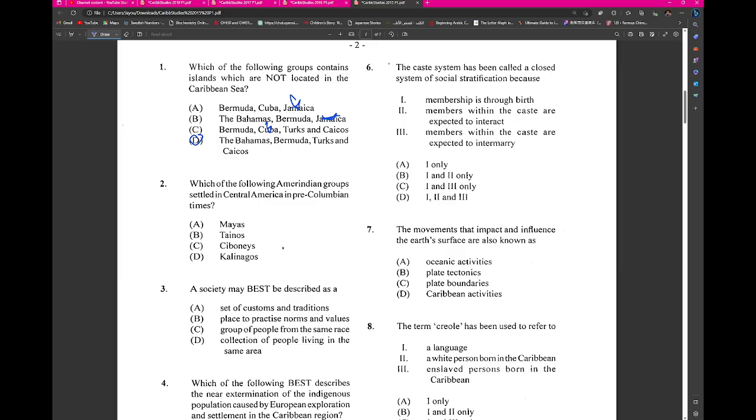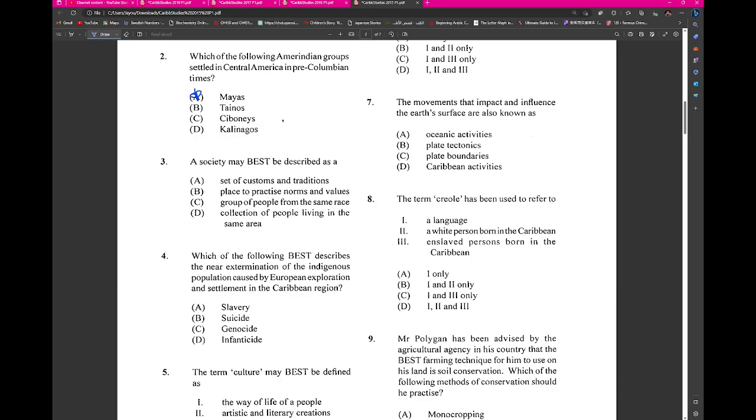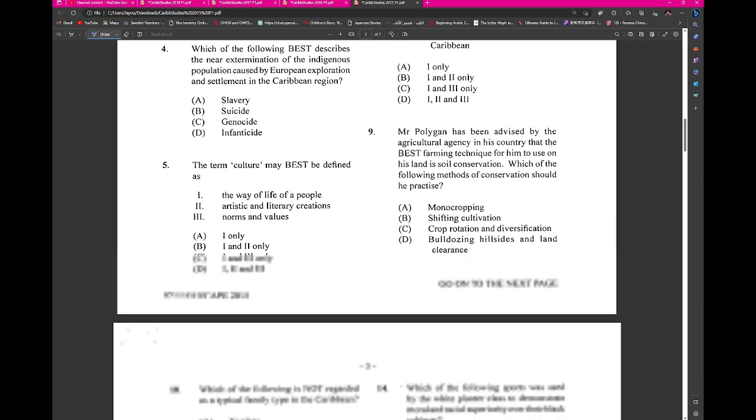Alright, seems weird. Which of the following Amerindian groups settled in Central America in pre-Columbian times? The Mayas. A society is best described as a set of customs and traditions. Which of the following best describes a near exterminate? This is genocide. Culture is defined as a way of life of people, norms and customs. Artistic and literary creation is not true. That's the one, the culture alone. 1 and 3 would really define it.